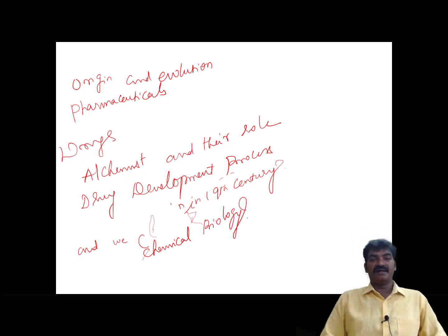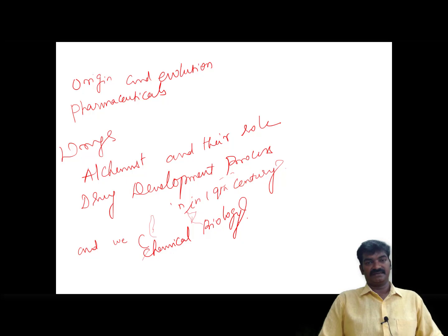And in all my upcoming videos, I will cover all the topics with respect to GMP, CGMP, what is regulatory affairs, what is product lifecycle management, and everything.